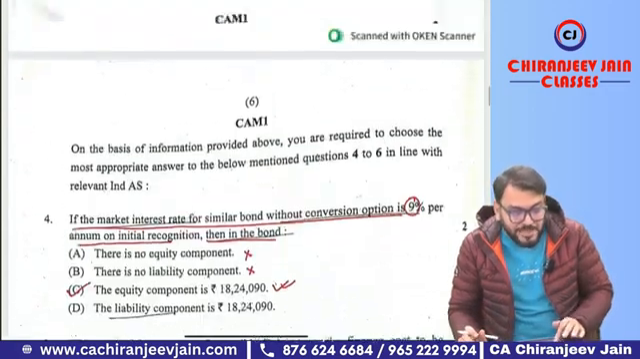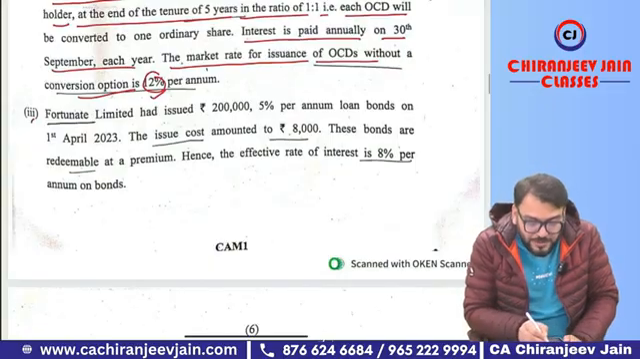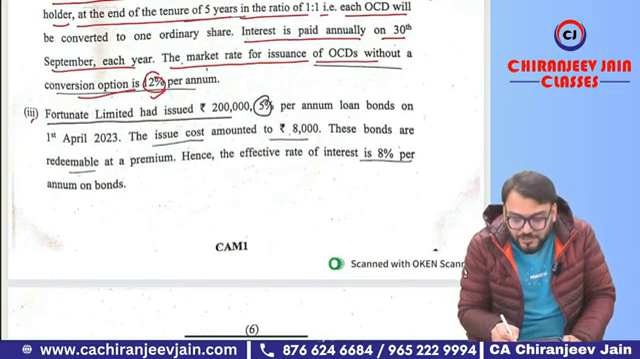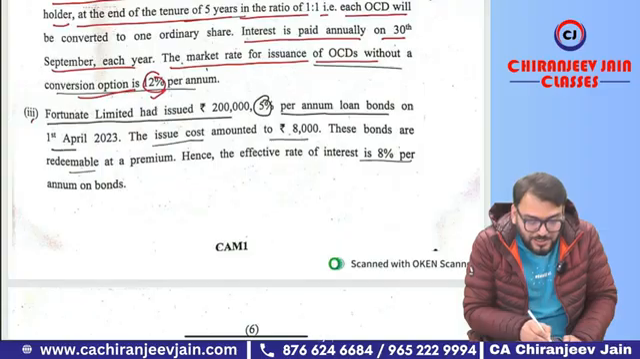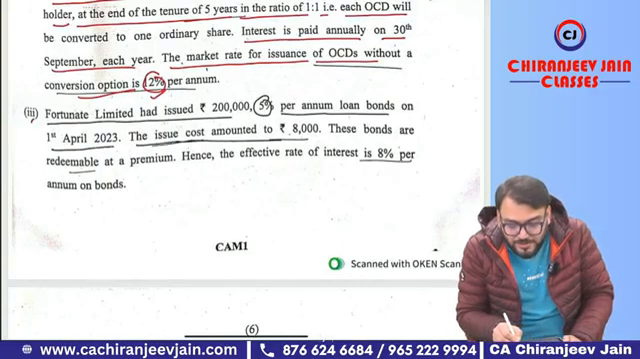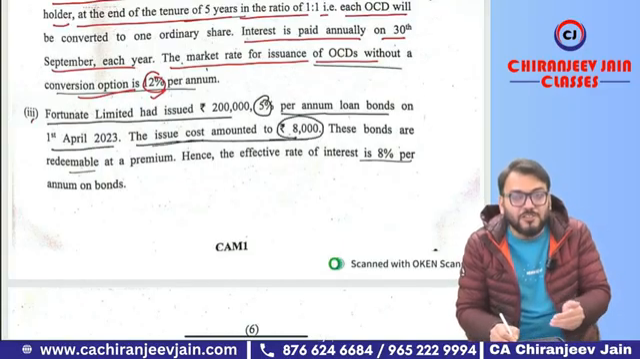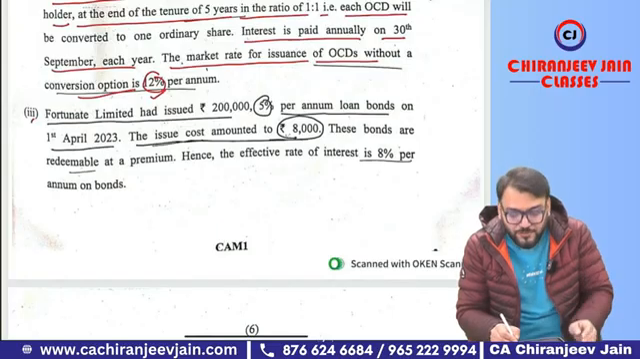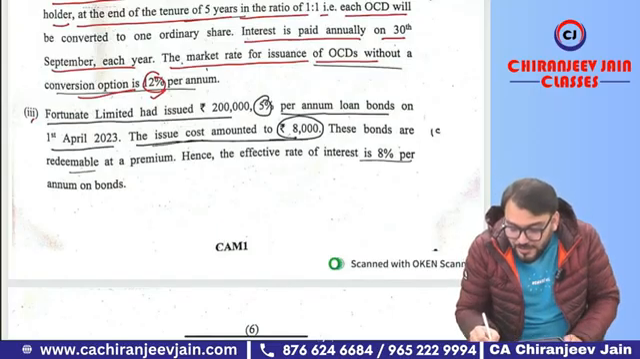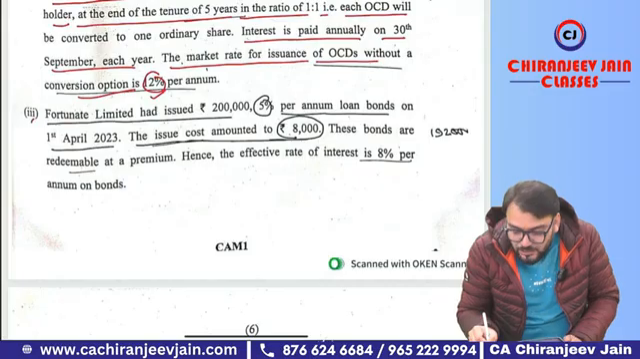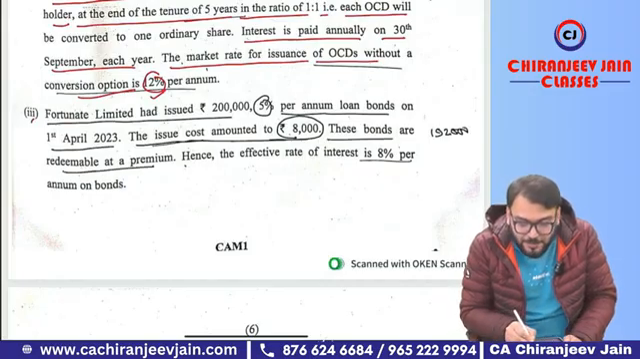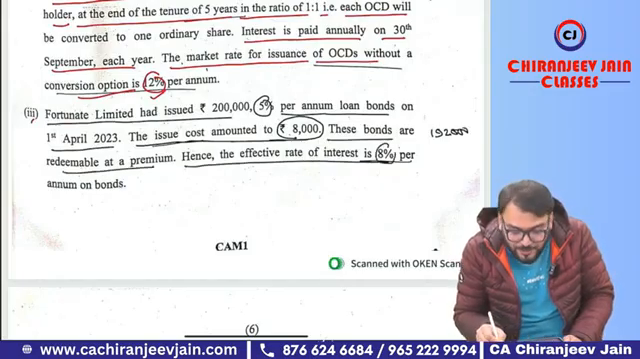Okay, sir. Now next, point number 3. What they have given: Fortunate Limited had issued 2 lakh 5% per annum loan bonds on 1st April 2023. The issue cost was how much? 8,000. The transaction cost is given, which is deducted from the initial proceeds. Therefore, the initial liability will be 1,92,000. These bonds are redeemable at a premium, hence the effective rate of interest is given as 8% per annum.